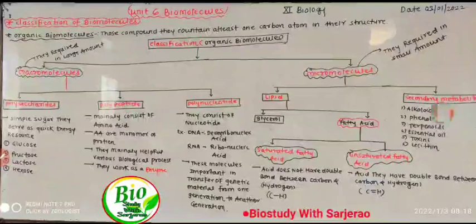In our living system, or biological system, there are 5 main types of biomolecules: carbohydrates, lipids, proteins, nucleic acids and vitamins. All the biomolecules we will discuss in detail in this particular chapter.